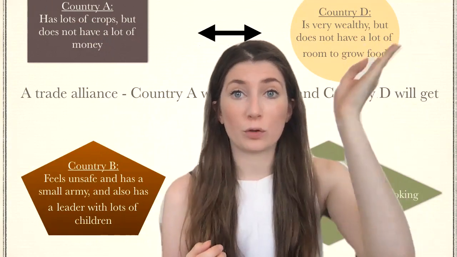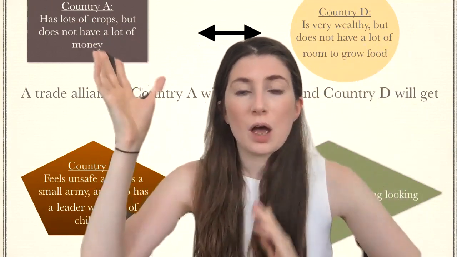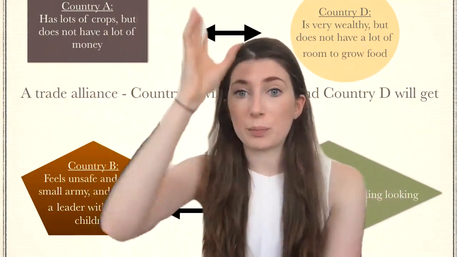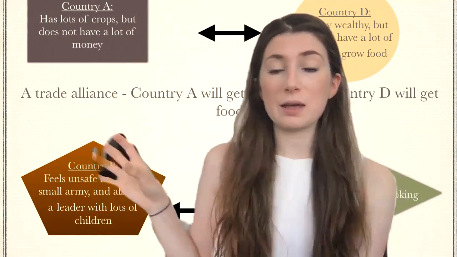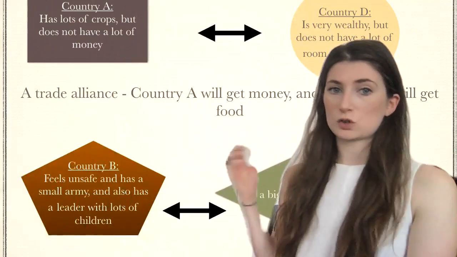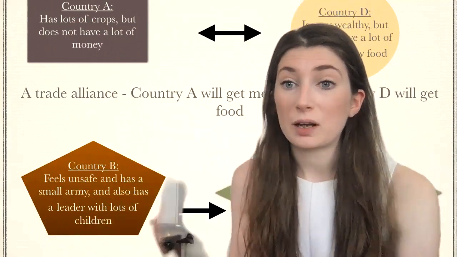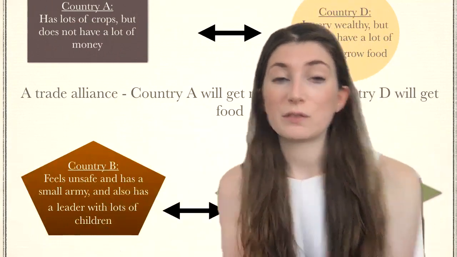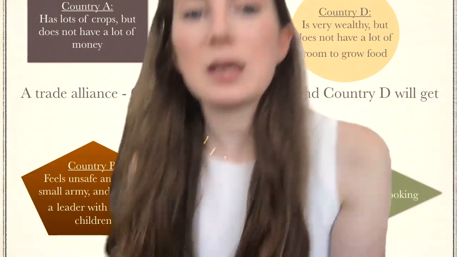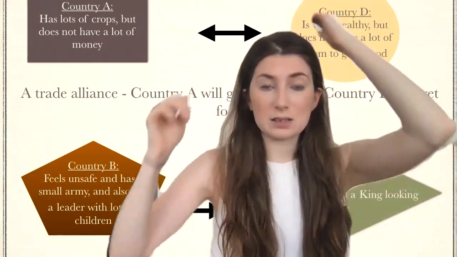They're wealthy but want food, they have lots of crops, and they need money, so that works out perfectly. Country B is likely to make an alliance with country C, as it wants an ally with a big army and has many potential wives for the leader of C. Okay, so do we see how we can connect these countries up?